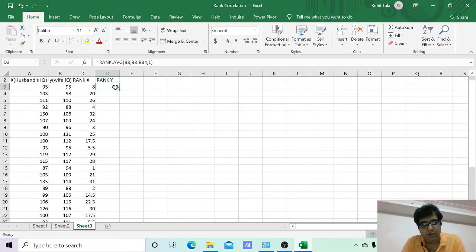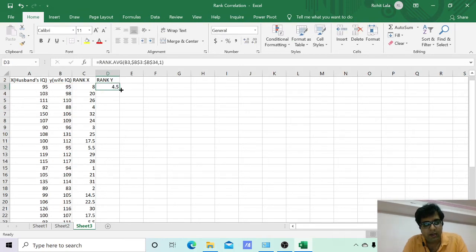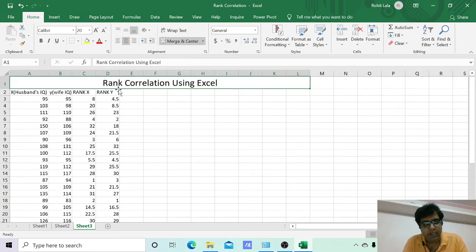Now you need to freeze the cells again, so that when you find out the rank for others, you can easily get it. So freeze the cells, and we can freeze a cell by giving a dollar sign. Now just double click, and your answer will be in front of you. So basically these are the ranks which are useful.